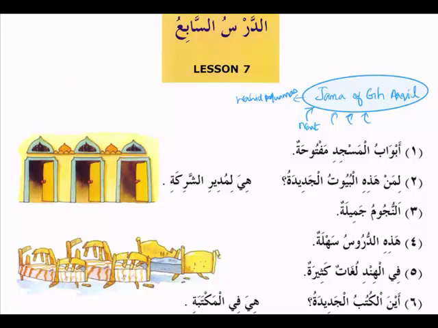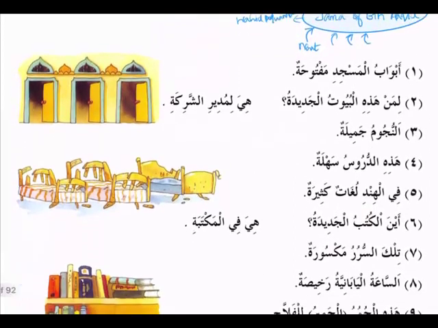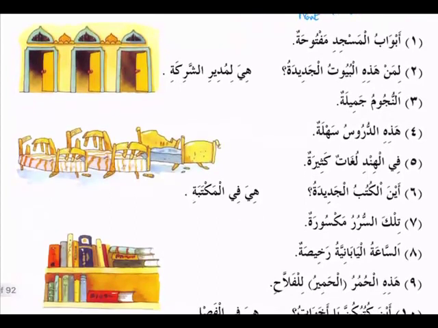For example, if you bring the naat of the Jama of Ghair Aqil, the Jama of Ghair Aqil is your manut, then the naat will be Wahid Muannas. Similarly, if you use Ismul Ishara, what if you're pointing the Ismul Ishara to a noun which is Jama of Ghair Aqil, then what will happen? The Ismul Ishara which you will bring should be Wahid Muannas. All right. So this was a small rule that you learned. It's quite an interesting rule. If you remember, you can apply this in the Quran also, inshallah. Okay. Now let's begin the lesson.